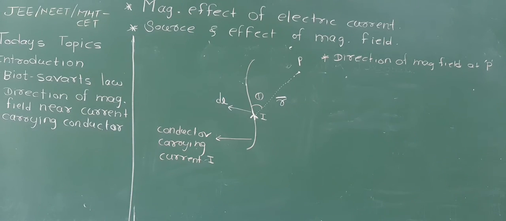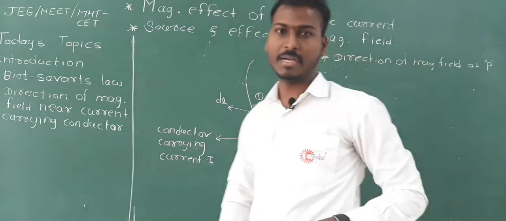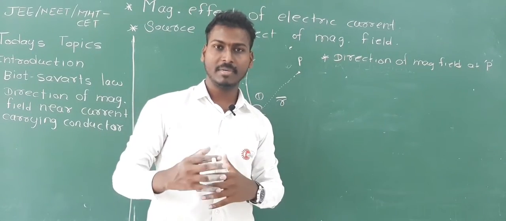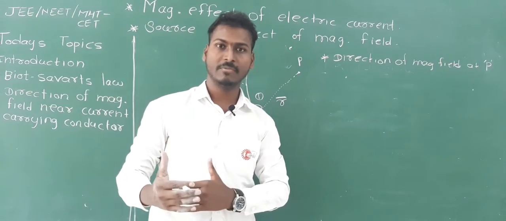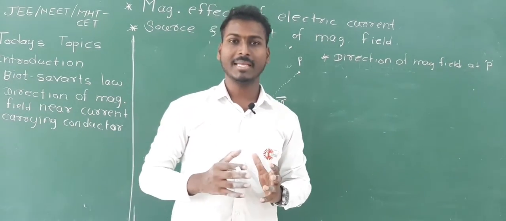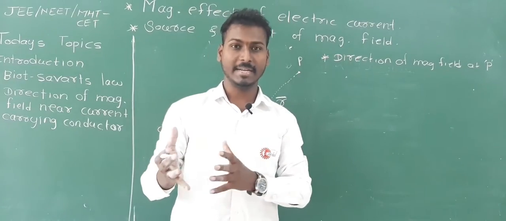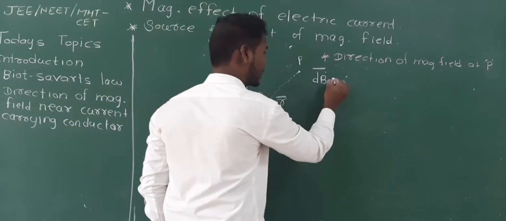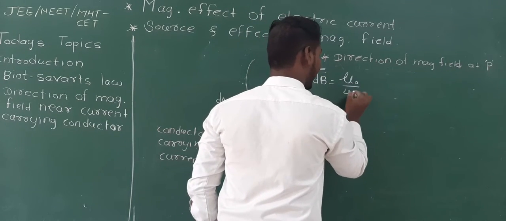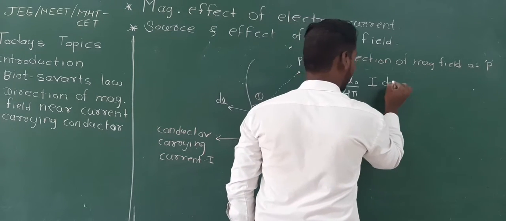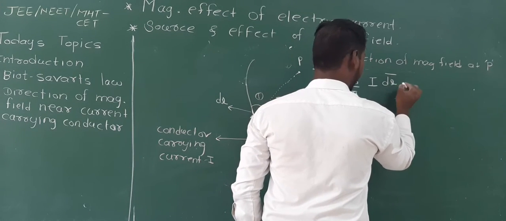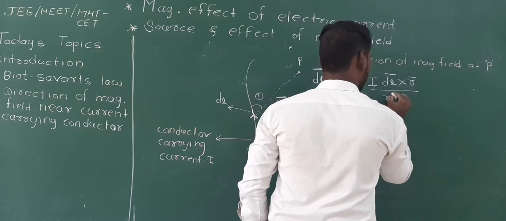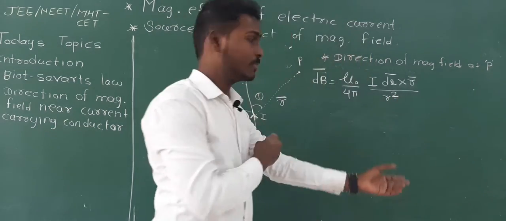Okay, now we will see how to find the direction of magnetic field at a point P, because previously we have gone through the magnitude of magnetic field, but at the same time we should know the direction of magnetic field. The direction of magnetic field will be either outside the plane or inside the plane. So how to decide it? So see carefully, we can note down the expression in vector form for direction as mu 0/4 pi I dl cross r bar divided by r square. This was the expression we have got.